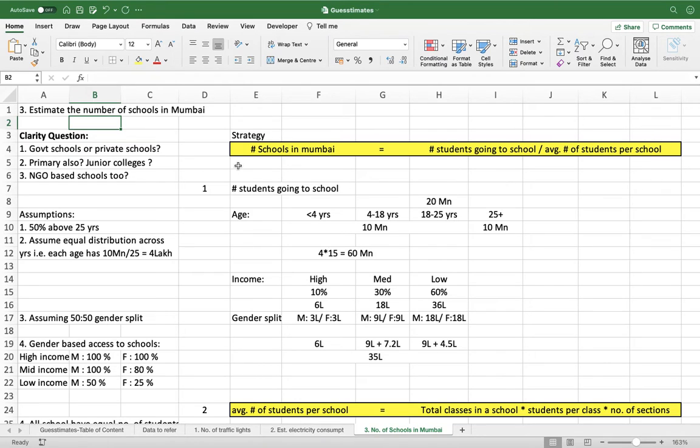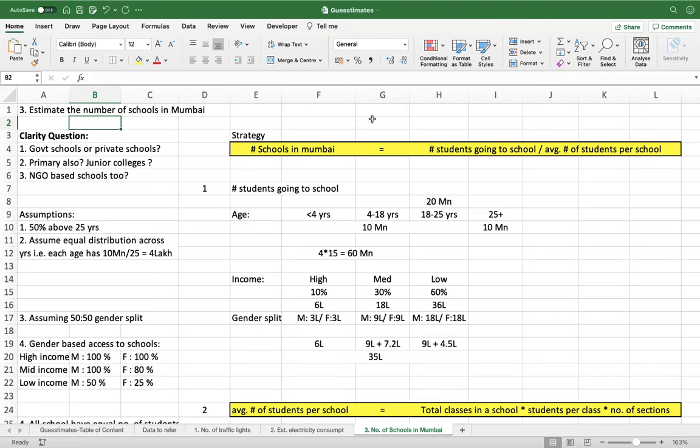This basically helps you get some level of clarity in your mind about what you will be pursuing as you go forward with this case, or let's say guesstimate. It also tells the interviewer that you have some structure in your mind to begin with. And let's say the interviewer wants to add something here. He says, no, I do not want you to do it like this, rather I would like you to take some other approach.